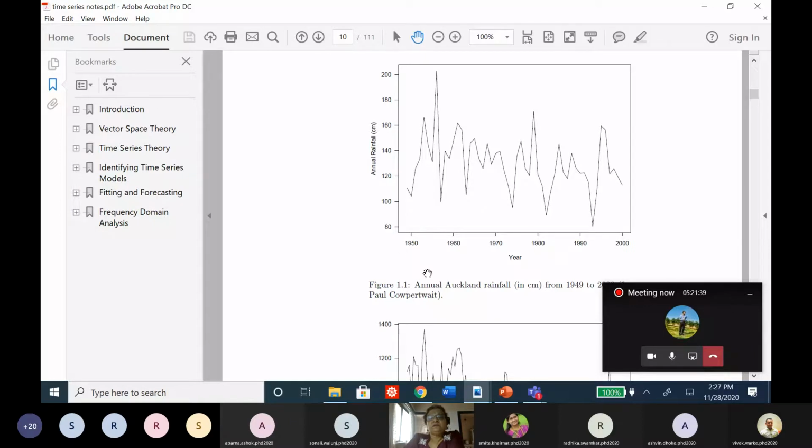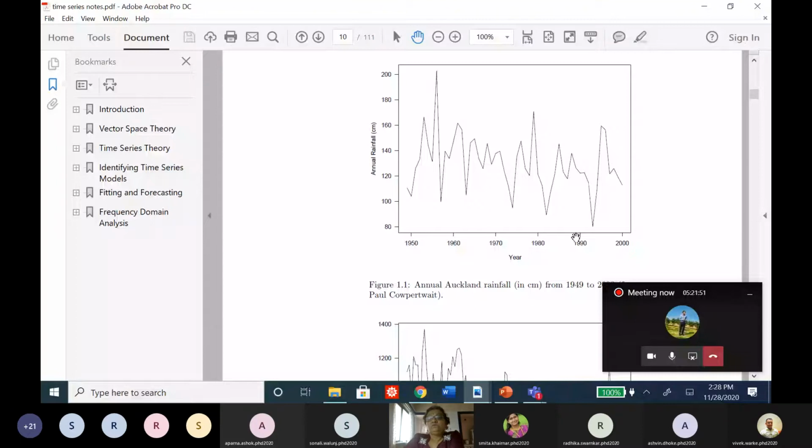Maybe here you can see that between 1950 to 1960, 10 years of observations are collected, and you can see this graph. This is a typical time series graph. According to years, annual rainfall is given to you. This is a typical time series graph, and a second one is also there.